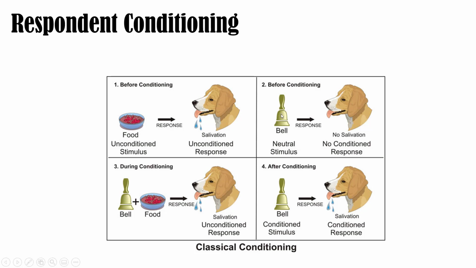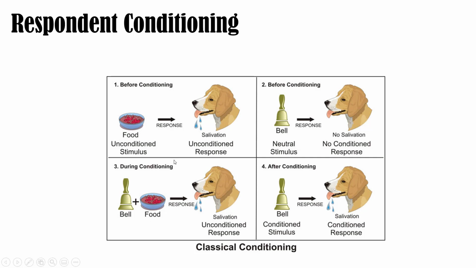Now, Pavlov would then pick a neutral object, and I have a bell as an example here, but they actually show that he didn't really use bells, but I'm going to use this for our example here. He had a bell that was neutral, so he would ring the bell, and the dog would not salivate, no conditioned response, and then he would start pairing the bell with food, and this would be the conditioning process. So he would present bell then food, the dog would salivate, bell then food, the dog would salivate, and eventually the bell by itself would elicit the salivation.